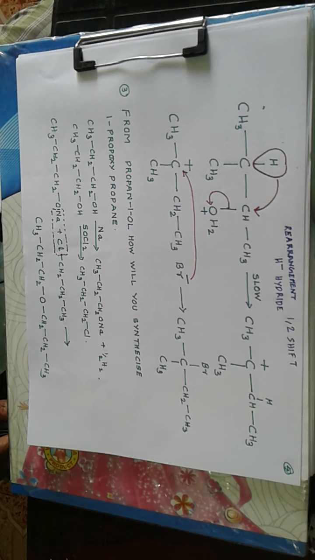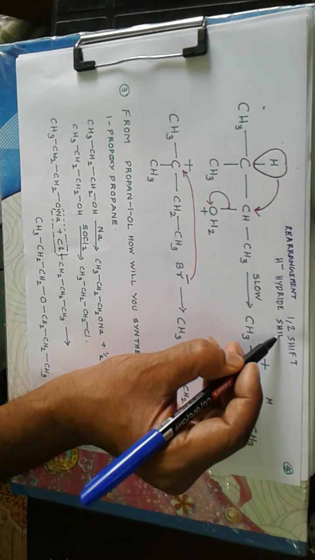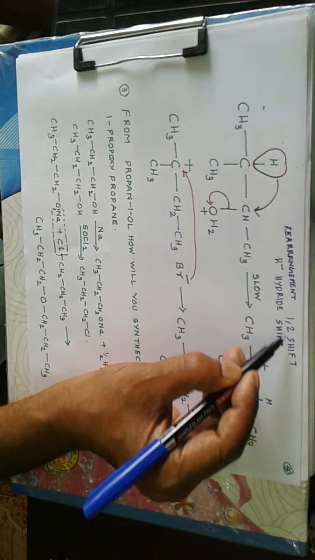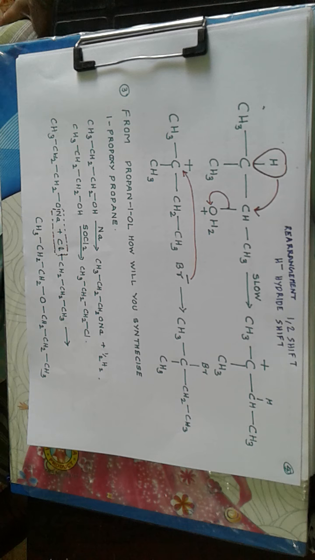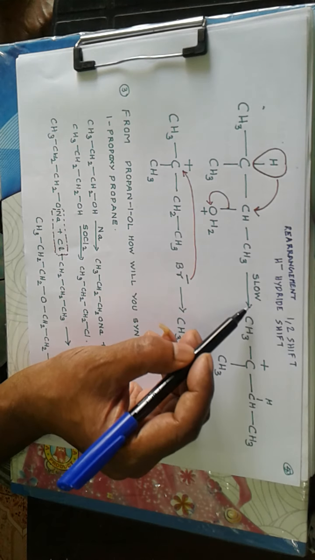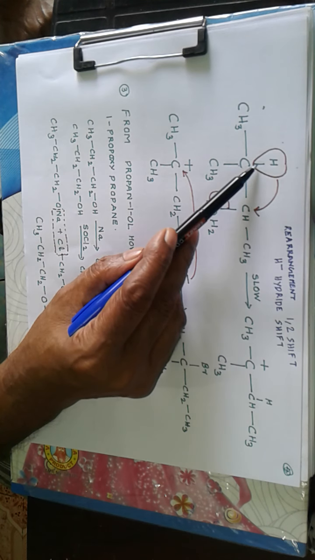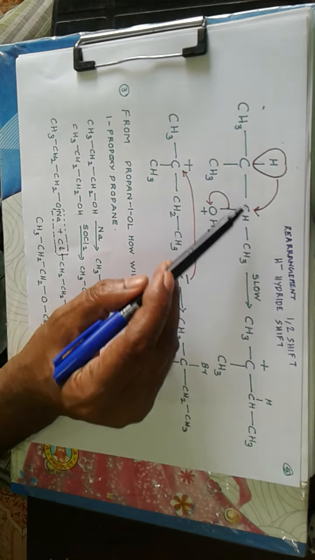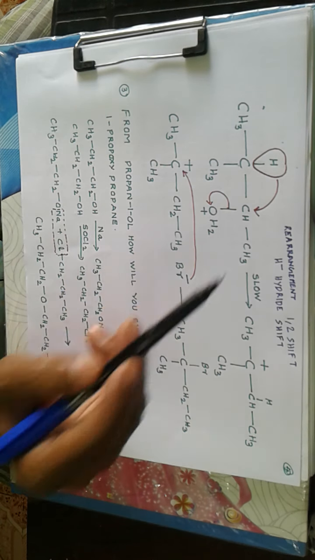H minus is not free. It's not obtained as a free ion. It's called a hydride shift also. So 1,2 shift, because this carbon is 1, then this is 2. Rearrangement, hydride shift, 1,2 shift, etc. We get a more stable carbocation, and this is a slow process because this is a bond breakage process, and again this involves bond breakage and bond formation. Overall, the reaction is slow because net reaction is a bond breakage.